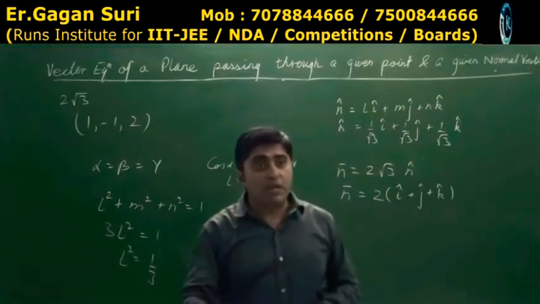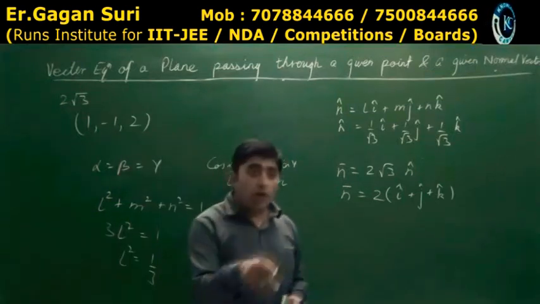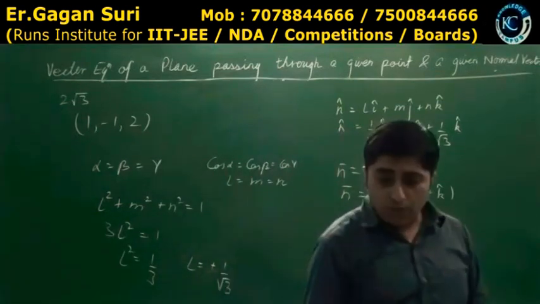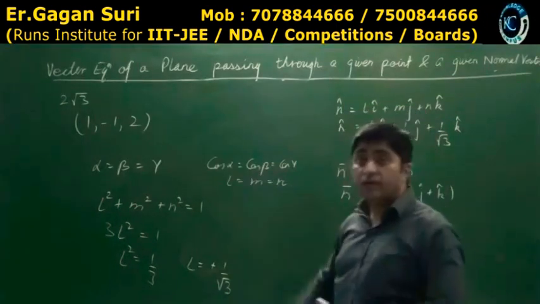I told you there will be some information through which you will be able to evaluate normal vector. Now what is the point which is given? It is already given in the question, I hope. The point was 1, minus 1, 2.